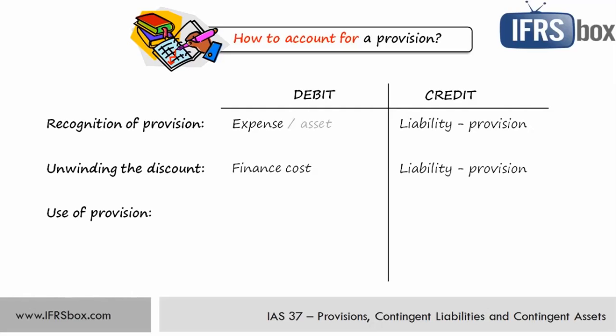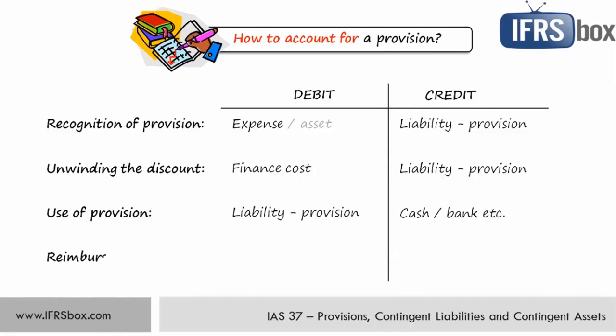Well, provision is utilized when an entity is obliged to settle in most cases, and a simplified accounting would be just to account for the related expenditure by direct debit into provision and credit the cash, suppliers, bank accounts, whatever form the expenditure has. Alternatively, you can treat the expenditure in its usual way, posting it to profit or loss, for example, and subsequently reverse the proportionate part of a provision. That's what many entities do, in fact.